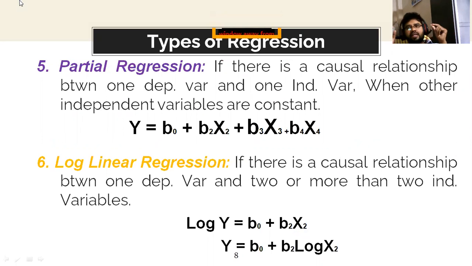If there is a causal relationship between one dependent variable and one independent variable when other variables are constant. For example, take the equation y equals beta 0 plus beta 2 x2 plus beta 3 x3 plus beta 4 x4. How many independent variables are there? 1, 2, 3 independent variables and one dependent variable.